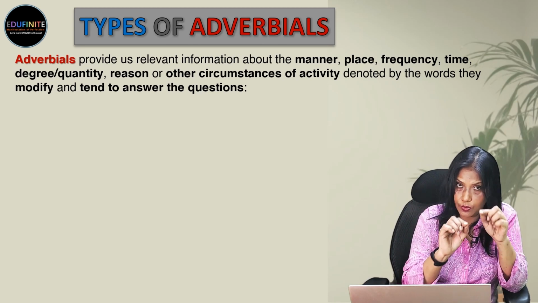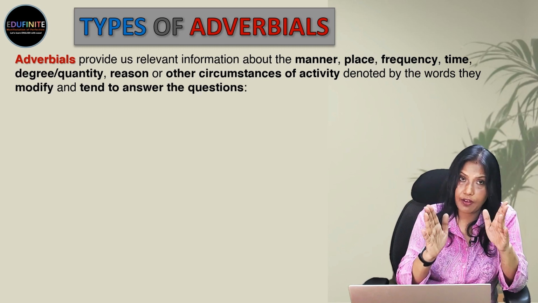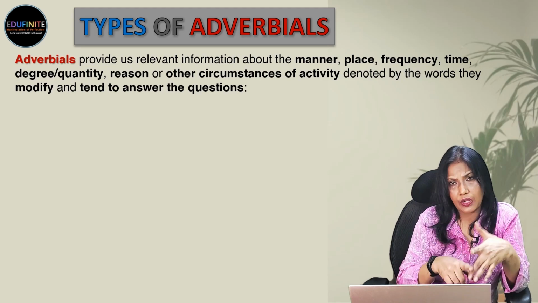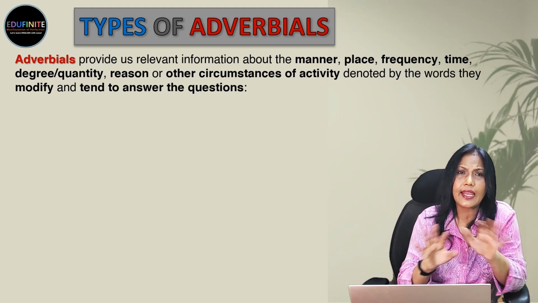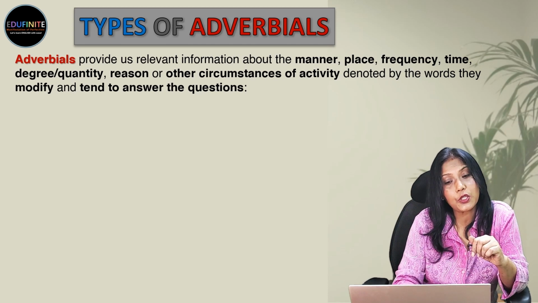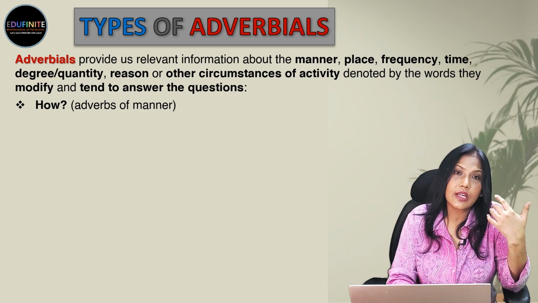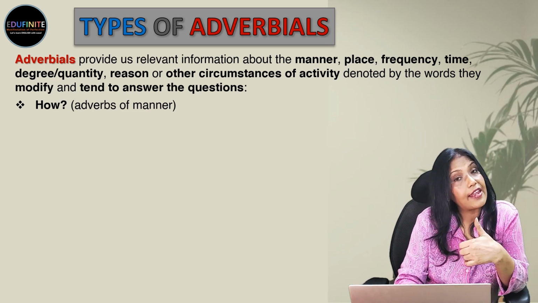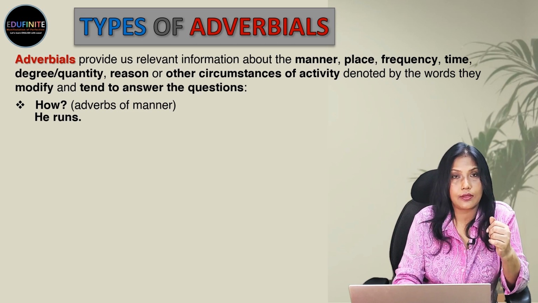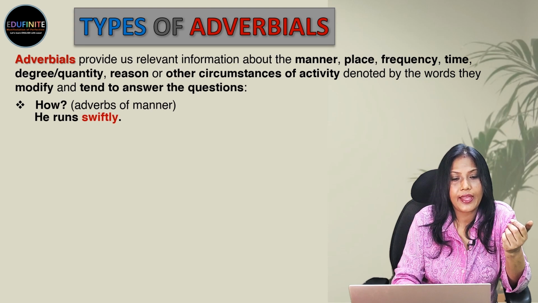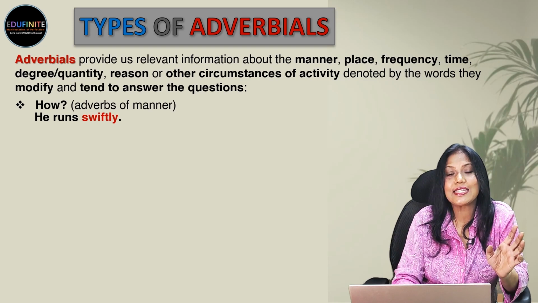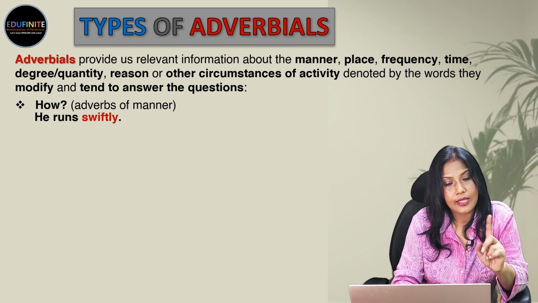So, they modify certain words, and those words they modify tell us about the manner or the place, the frequency, time, reason, quantity, anything, and tend to answer the questions. So, what are the questions? How. When we ask the question how, that's adverb of manner. And let's look into a sentence. He runs. How does he run? He runs swiftly. So, this swiftly is adverb of manner. This is an adverb.